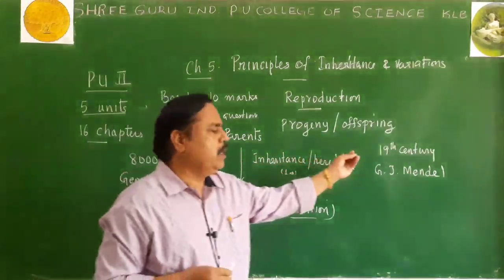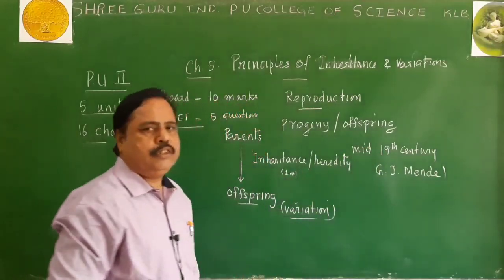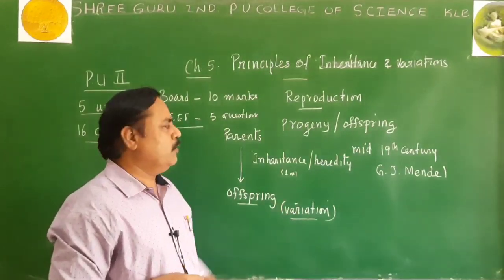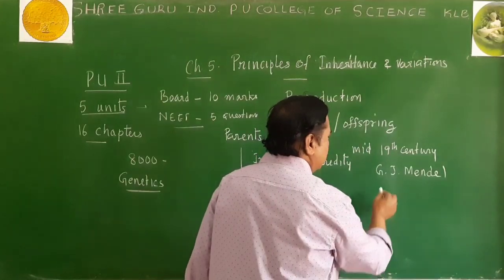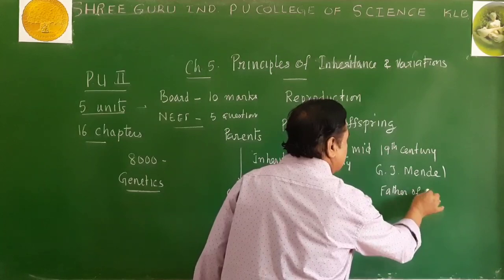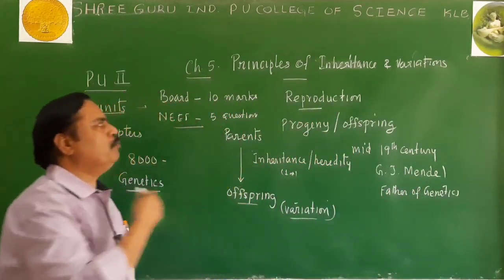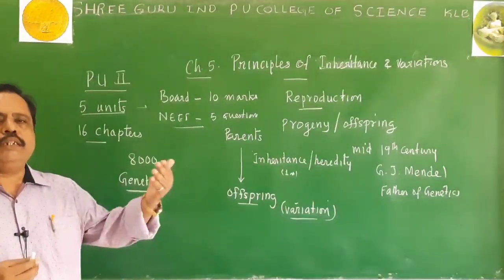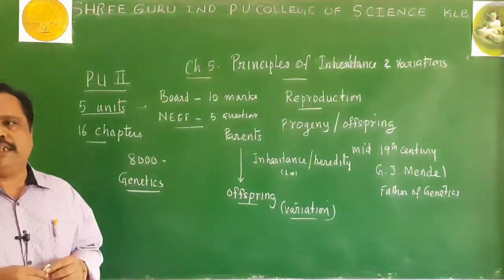And from the middle of the 19th century only, we came to understand about genetics. G.J. Mendel performed some experiments with reference to genetics, and he is the pioneer in the field of genetics. Because of that, G.J. Mendel is otherwise called the father of genetics also. So, let us see what are the points you are going to listen to in this lesson, and what is the outcome of this lesson.